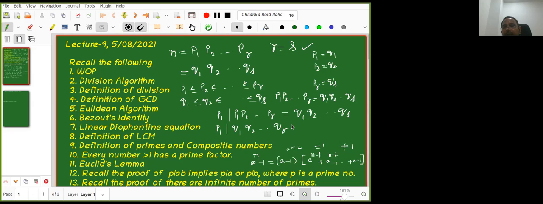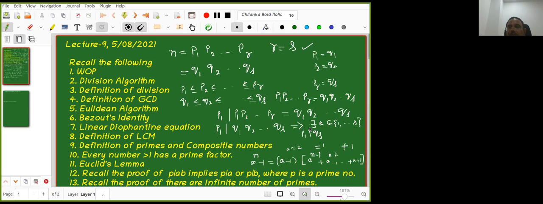But P1 is a prime number, which implies that P1 divides some QK, because we have one result: if P divides AB, then P divides A or P divides B. So there exists K belonging to 1 to, sorry, I made a mistake here, it is S. Yes, you rightly pointed out that K belongs to 1 to S. That says P1 divides QK for some K.